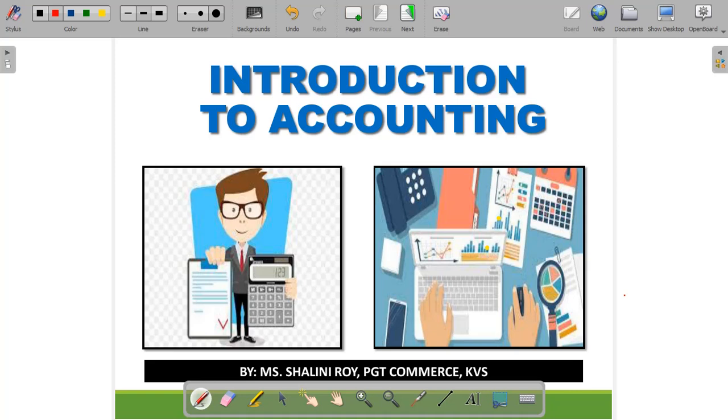As we all know, the main objective of the business is to earn profits. So it is very important for the business to determine the results of the business at an appropriate interval. And to determine the profits at an appropriate interval, we need to record the transactions or events in a systematic manner so that we can find out the profit or losses, right? And for that purpose we need accounting.